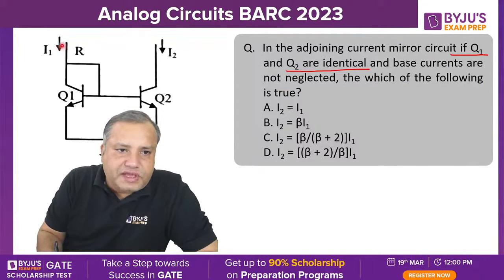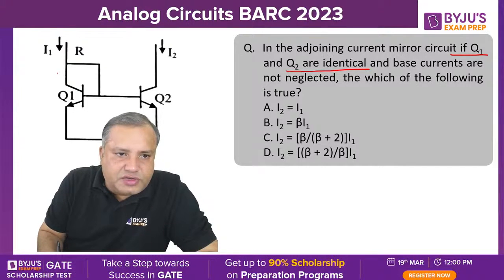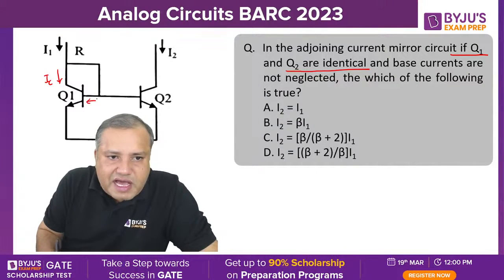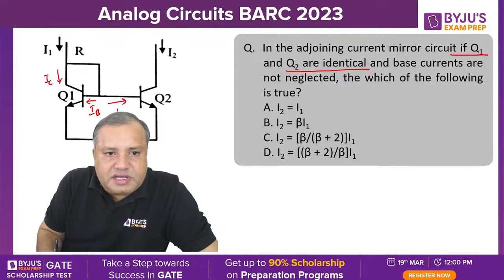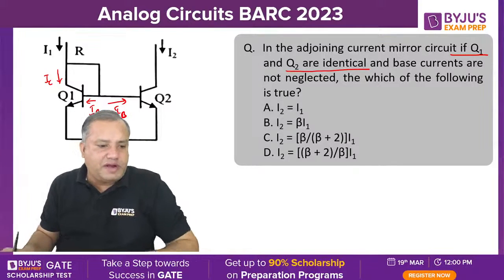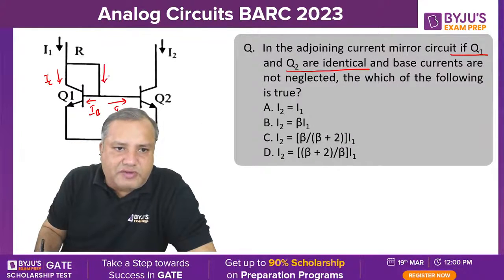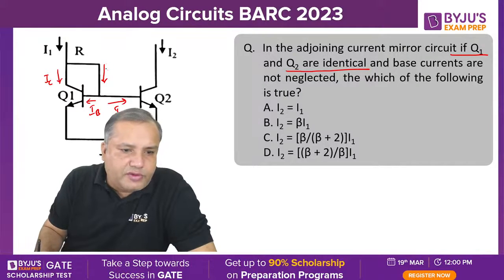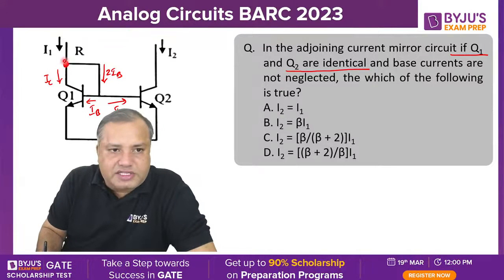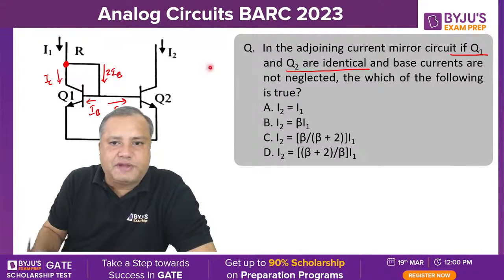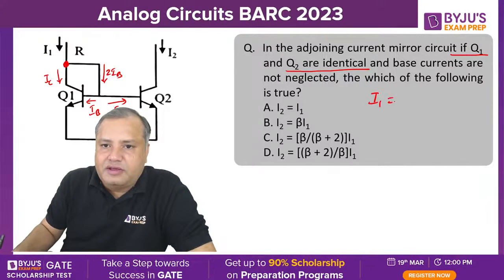Students, if this is current I1, I can split it into two parts. This is the collector current. Since the collector currents for both transistors are the same, I'm marking it as IC instead of IC1 or IC2. This is IB, and this current will also be IB. So IB and IB will ultimately be twice IB, so this current will be 2IB. If you apply Kirchhoff's current law at this node, you will get I1 equals IC plus 2IB. I1 will be IC plus 2 times IB.